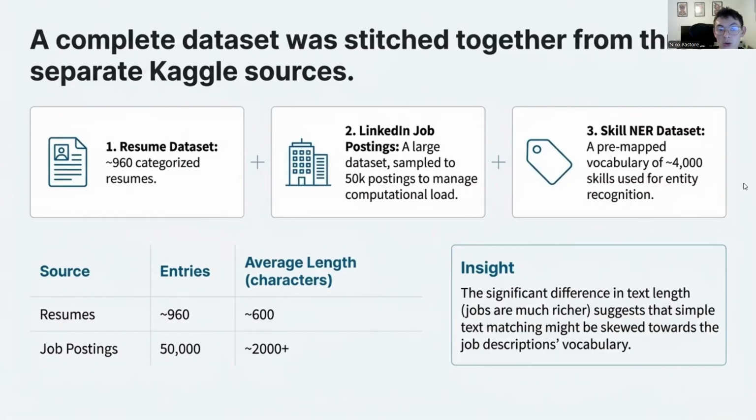The NER, or named entity recognition dataset, is the third one, and this acts as my Rosetta Stone of sorts. It contains pre-mapped skills that help me translate raw text into structured entities like Python or project management.